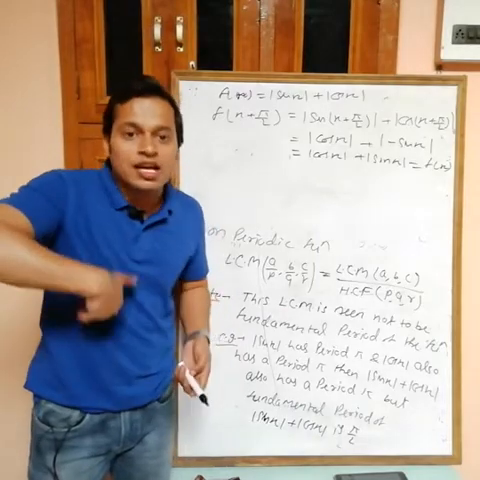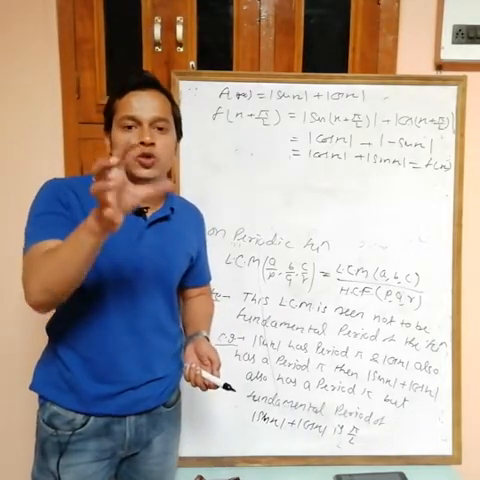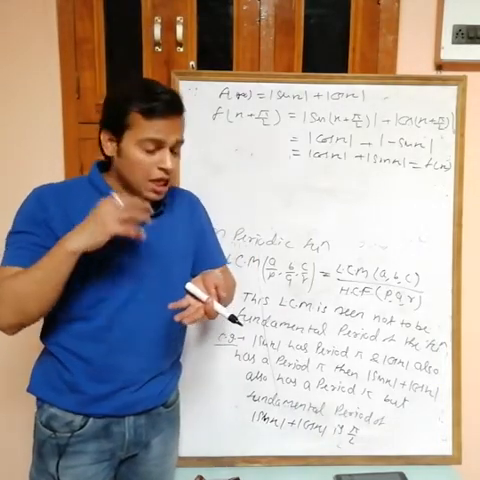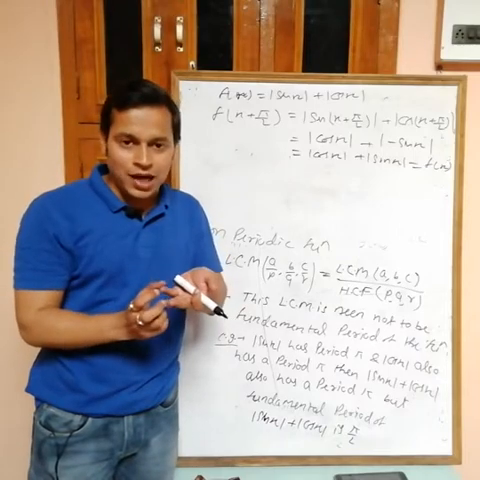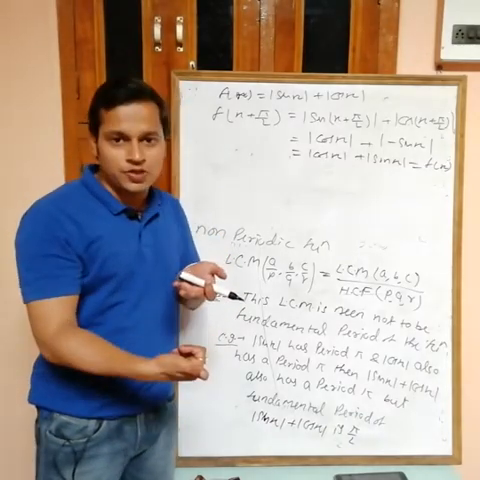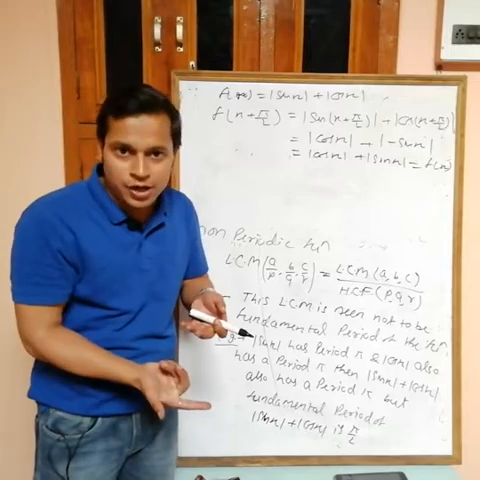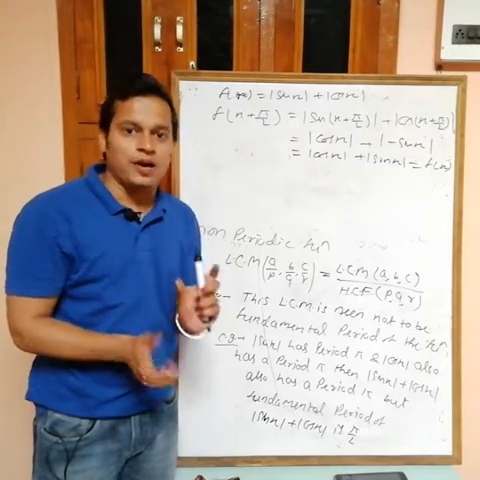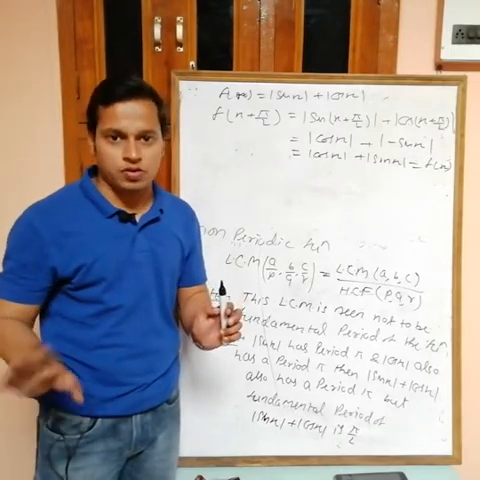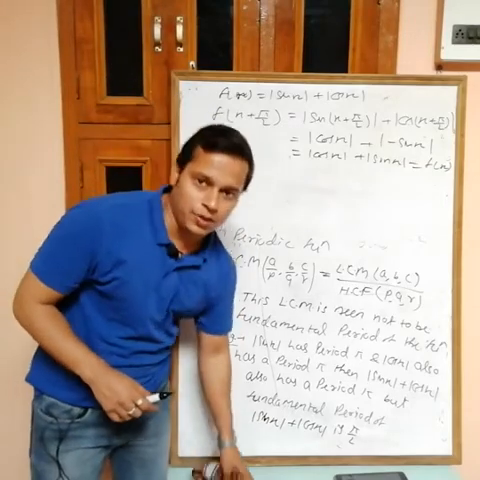Then always check for half. Suppose you are getting the LCM as 2π, then check for π. If π is also satisfying f(x + T) = f(x), then also check for π/2. If π/2 is not satisfying, then π becomes the fundamental period, like this one. Otherwise, when we take examples, then you will see.